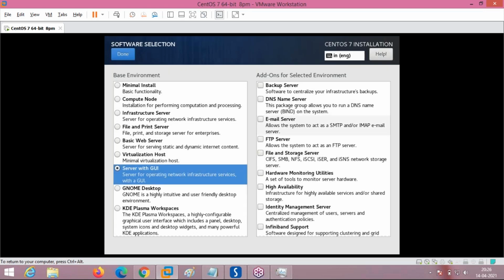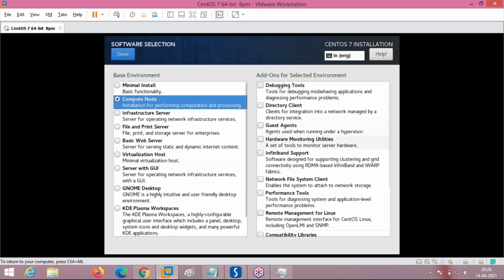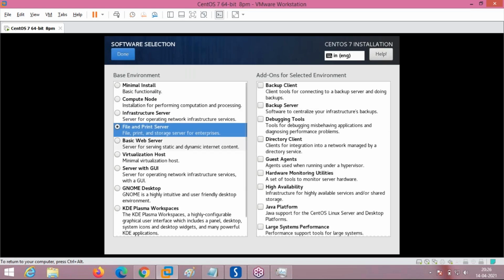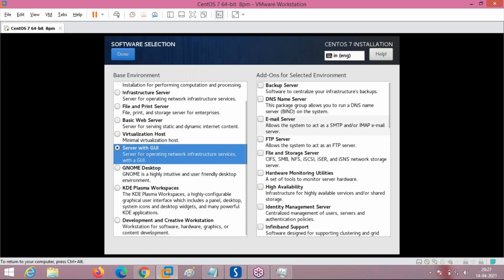Why are we going for server with GUI? You can even go for a minimal installation like this, or a complete node installation, which will install all the packages. Infrastructure server, virtualization host, these are the different options given, which are the base environment on which you can install other applications later. I already told you during the first or second demo session that Linux can be installed from the same operating system CD or ISO image as a server, or even as a GUI-based client.